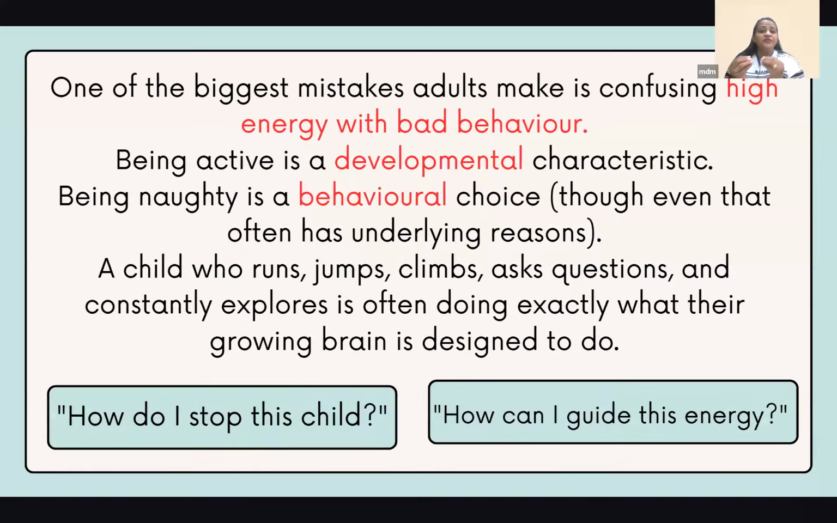Let's get to that. One of the biggest mistakes we adults make is confusing high energy with bad behavior. Being active is a developmental characteristic. It is going to happen among the children. But being naughty is a behavioral choice. I will tell you the differences also. Even that does overlap, but that doesn't mean that you can label an active child as a naughty one. A child who runs, jumps, climbs, asks questions, who's curious, who wants to talk, who wants to share things, is often a good sign that the child's brain is growing. Let's not label it as naughty.